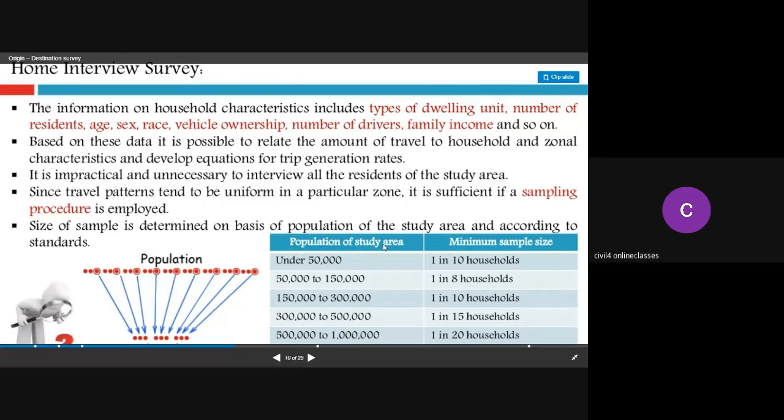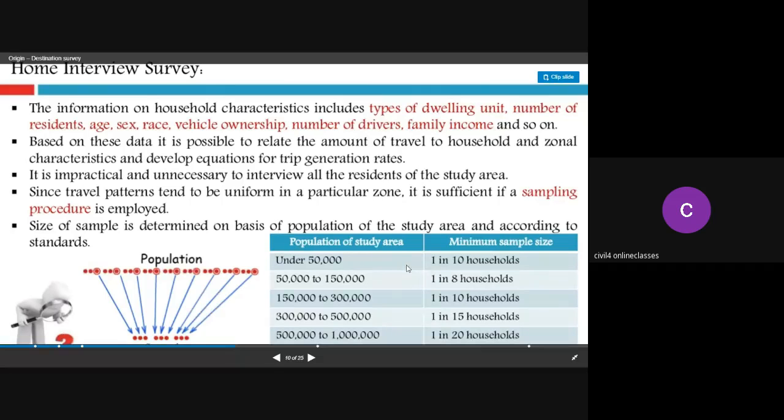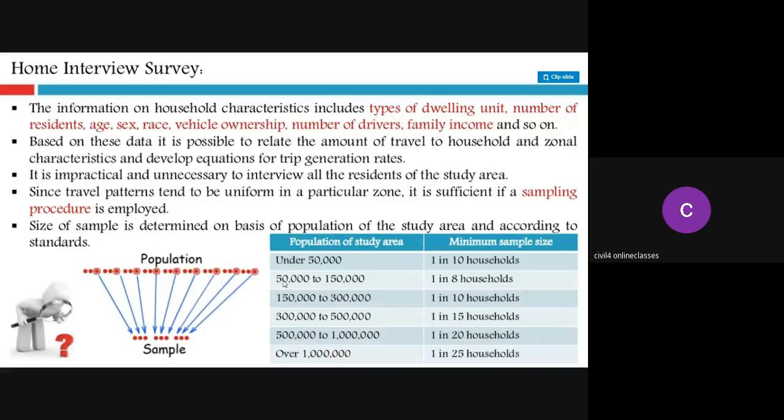So here, the population of the study area. If your study area population is around 45,000, which is less than 50,000, for every 10 households, you'll study one household. You'll go to only one person's house among the 10 households. That means in a street, if there are 10 households, you will select only one household, like that. If the study area is increased, that means if the population is around 50,000 to 1,50,000, then for every 8 households, you will survey one household.